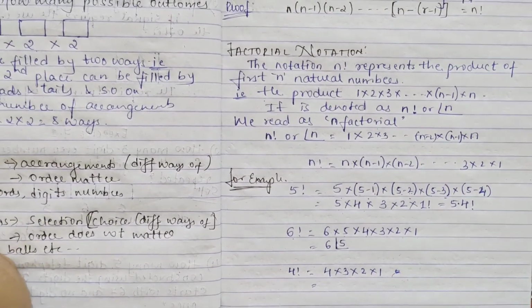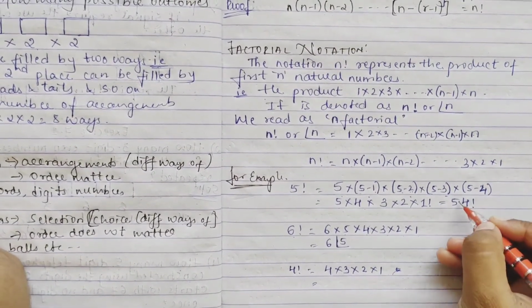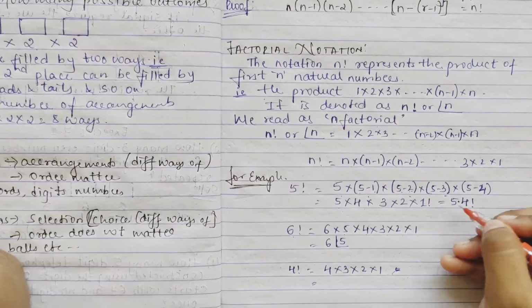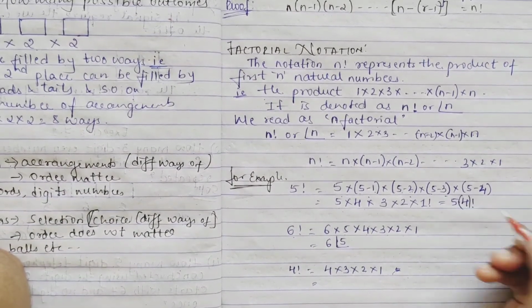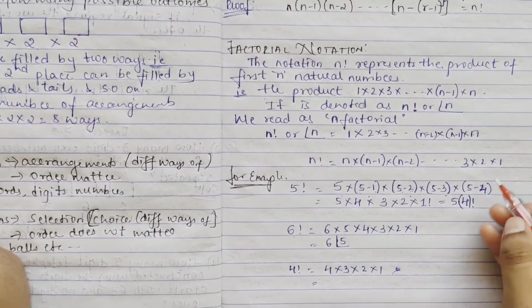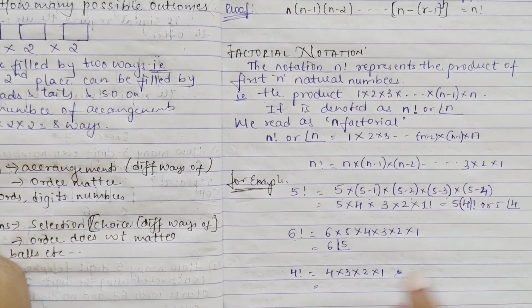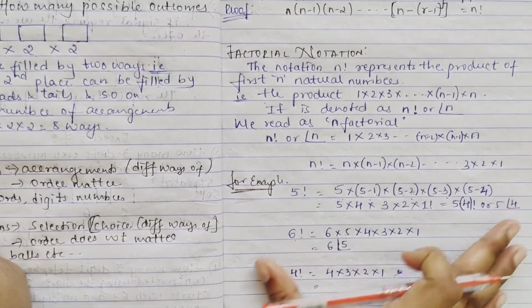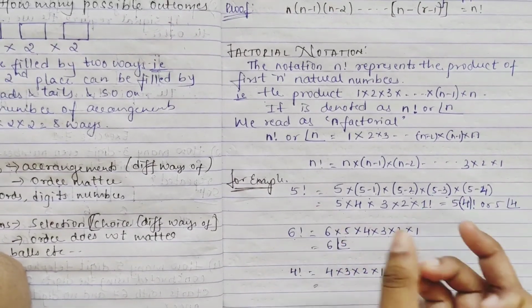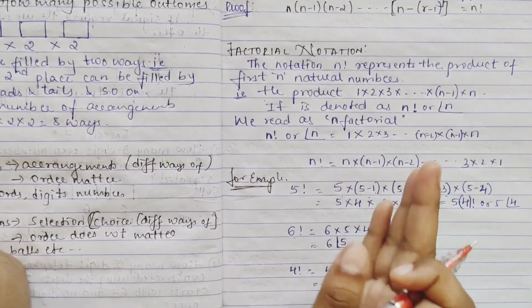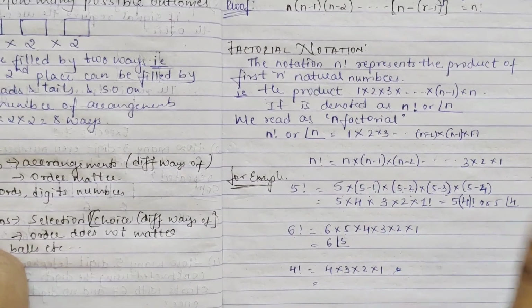You can put a bracket here, either this or like this, 5 into 4 factorial. When you have 5 factorial, inside it again 4 factorial is there. So 5 you can keep outside, and just write 4 factorial.